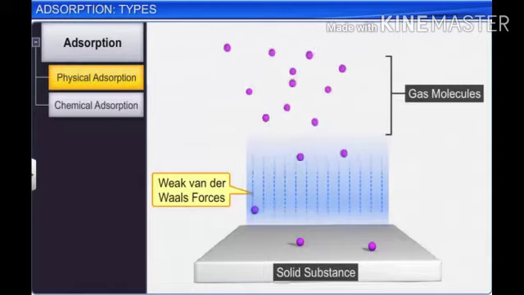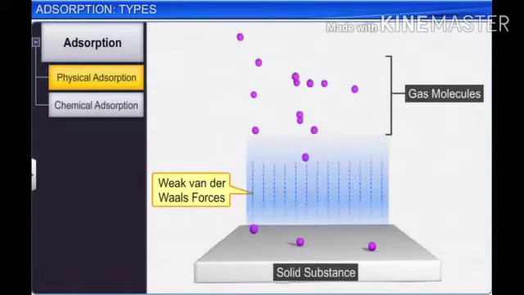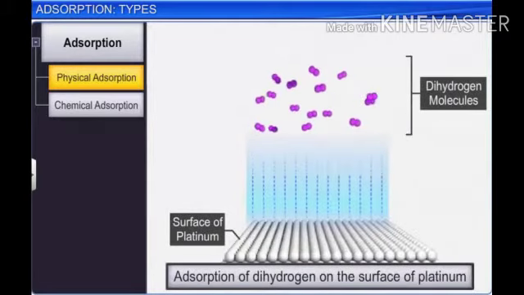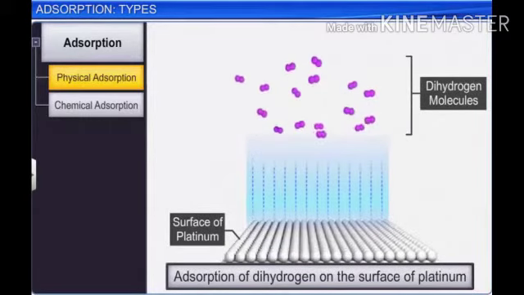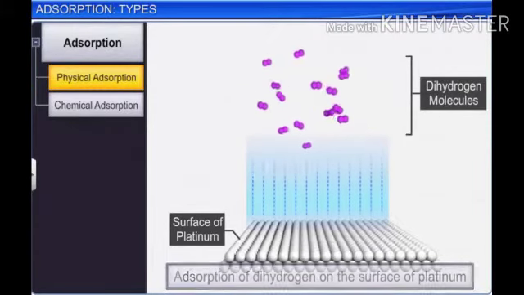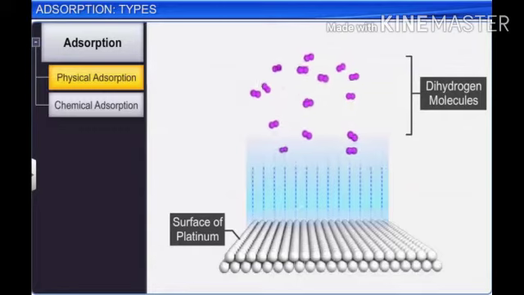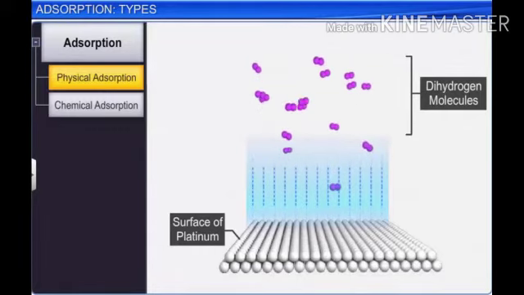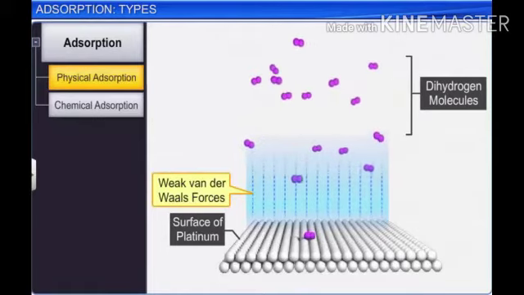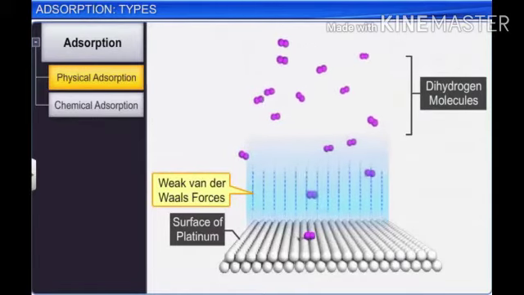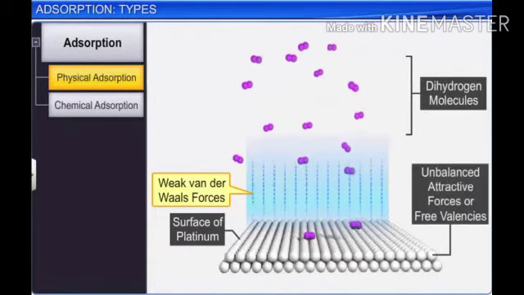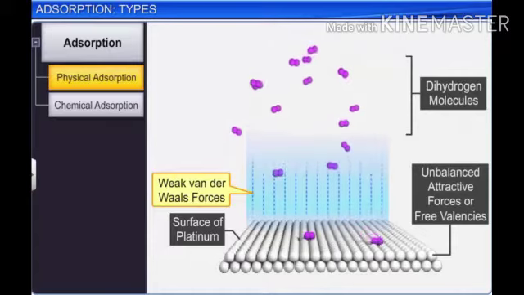Now look at an example. In the adsorption of dihydrogen on the surface of finely divided platinum, hydrogen molecules are first attracted towards the surface of platinum by weak van der Waals forces of attraction and then adsorbed due to unbalanced forces of attraction or free valencies on the surface, and this is called physical adsorption.